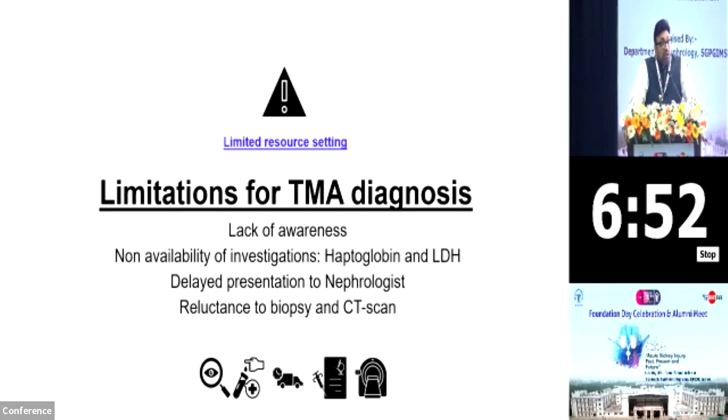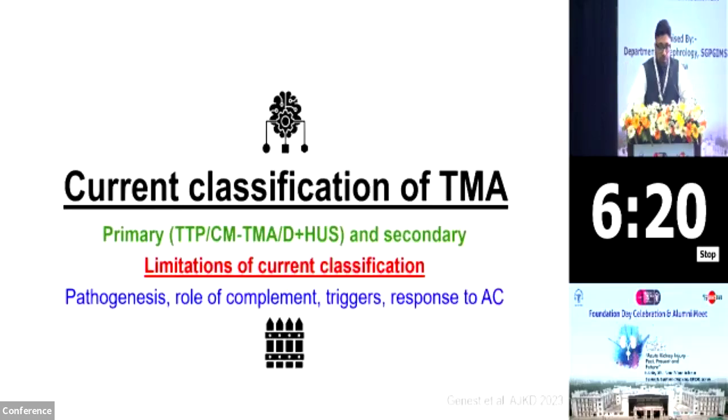The third one is delayed presentation to the nephrologist. Many a times the microangiopathy is a transient phenomenon, especially in patients with pregnancy-related HUS, where the thrombotic microangiopathy is very transient unless you carefully look into it. The fourth one is reluctance to biopsy a patient of acute kidney injury or carry out a contrast CT in someone in whom we suspect a cortical necrosis, which is nothing but an extreme form of thrombotic microangiopathy.